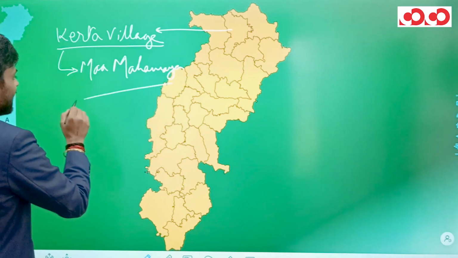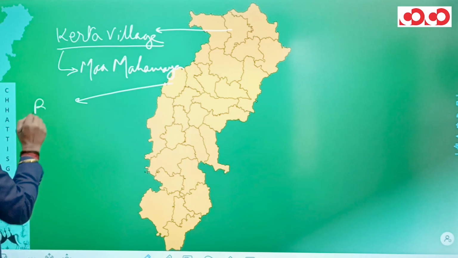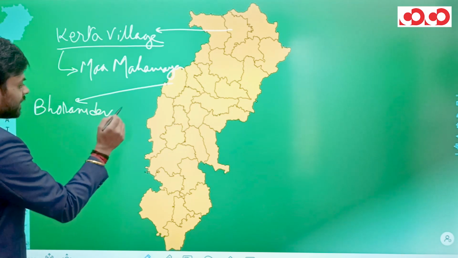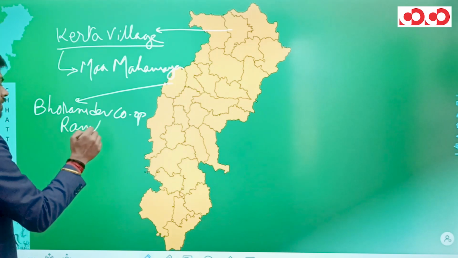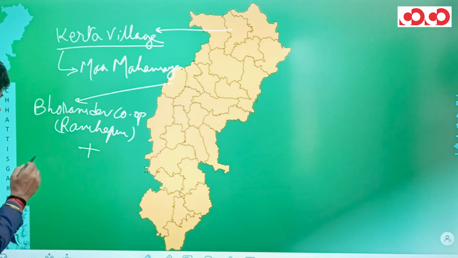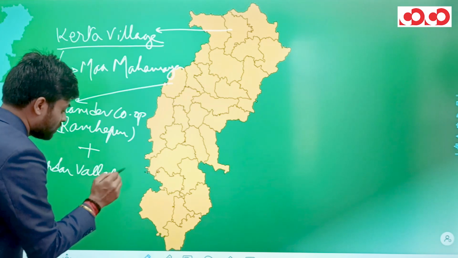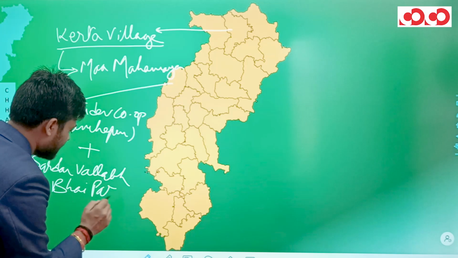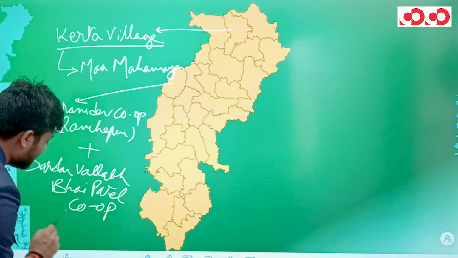In the Kabirdham district, we have Bhoram Dev Cooperative Sugar Factory at Ramhepur, and we have Sardar Vallabhbhai Patel Cooperative Sugar Factory at Pandaria.